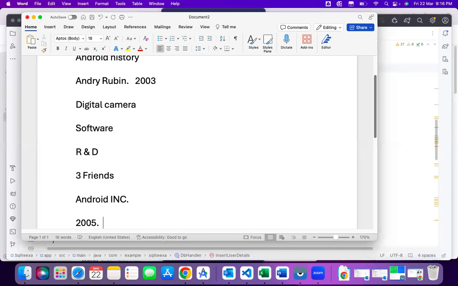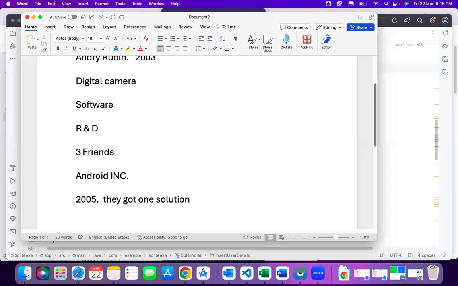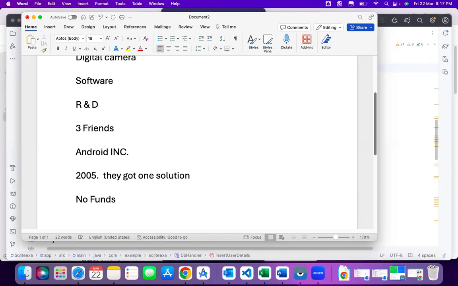In 2005 they got a solution. If they followed the standard and went that way, the software would be ready. But then they got the actual problem. They struggled with funds, because the four members, including Andy Rubin and his friends, had spent the last two years completely on this R&D.